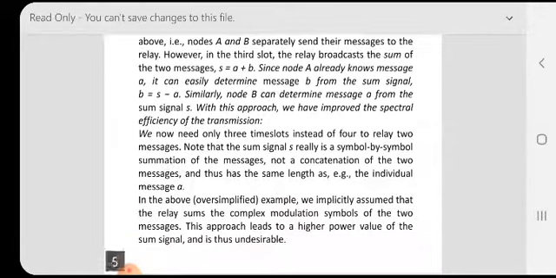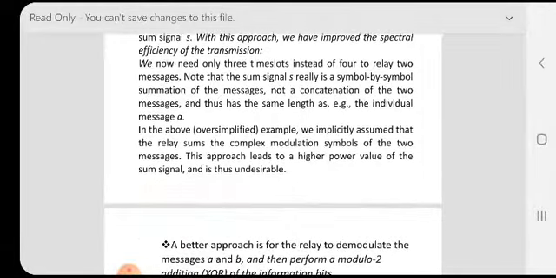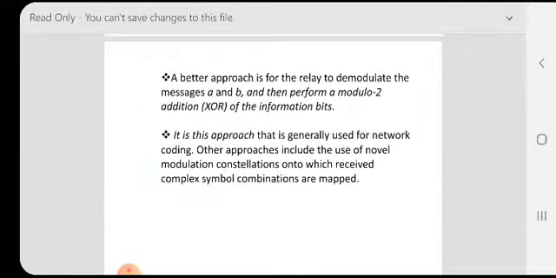In the above example, we implicitly assume that the relay sums the complex modulation symbols of the two messages. This approach leads to a higher power value of the sum signal and is thus undesirable. A better approach is for the relay to demodulate the messages A and B and then perform a modulo 2. Modulo 2 means addition, XORing of the information bits.